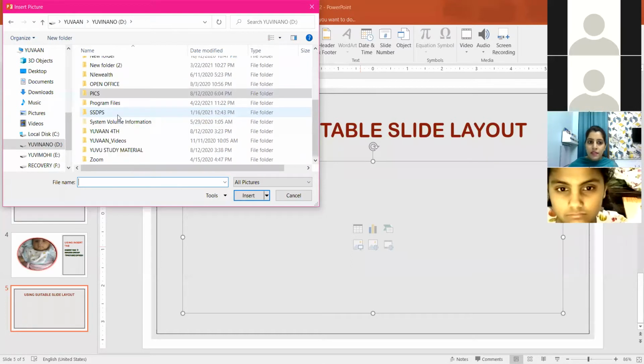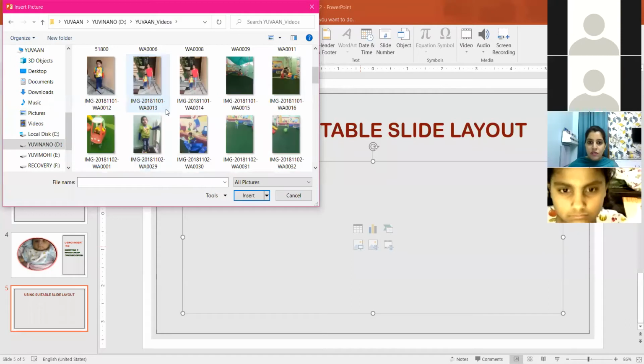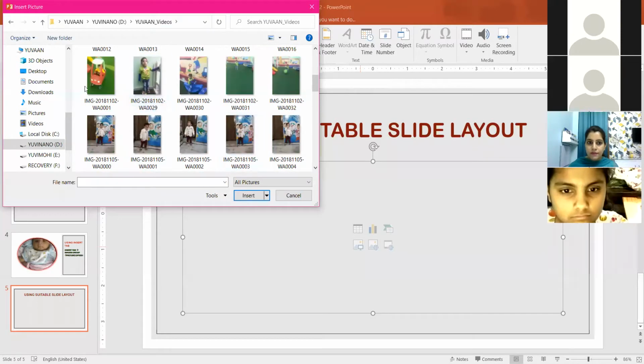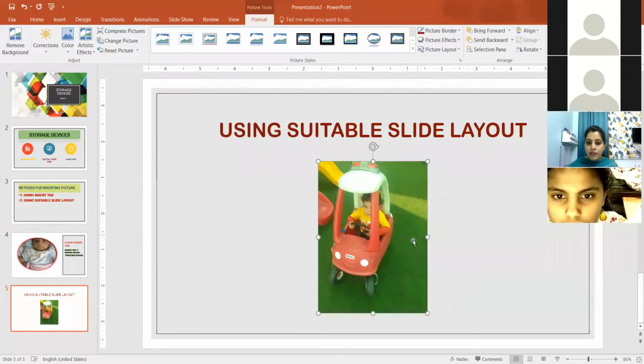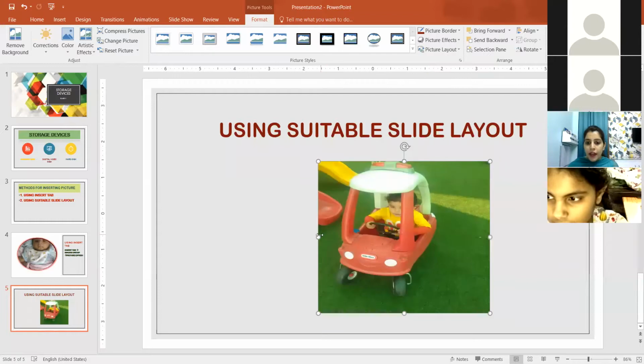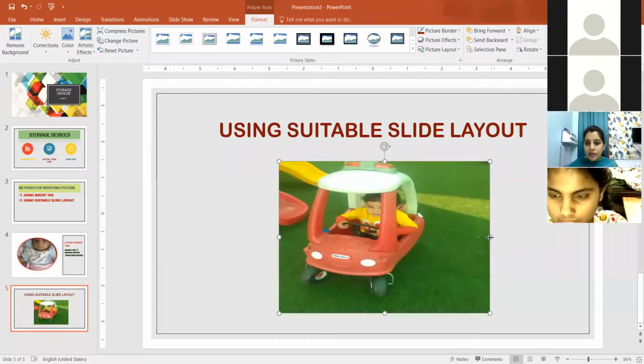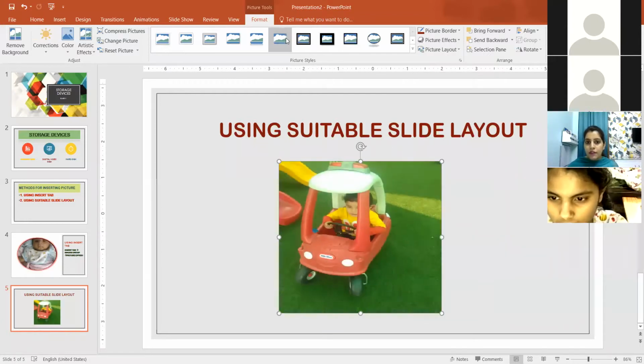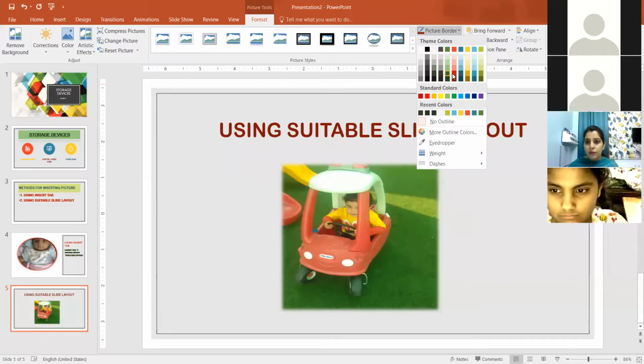So once again, the same method. You can choose the pictures. For example, if I'm taking this picture from the suitable slide layout, once again you can drag, you can resize, and you can give picture styles, then you can give picture borders.